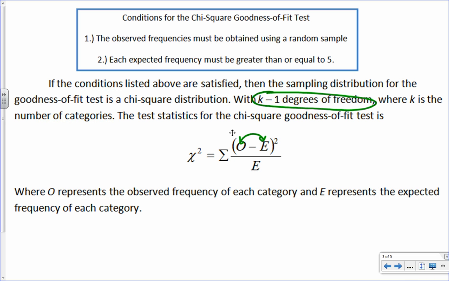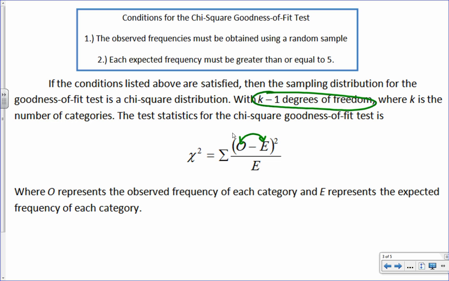If I have a really small number and I square it, it actually gets below 1, it would actually get smaller, right? And then I'm now going to divide by E, so I'm going to make it even smaller. So if they're really, really close to each other, each of these is going to be really close to 0, right? So when I add them up, it's not going to be a very big number, is it? But do I want them to be close? Yes, because that's what I want.